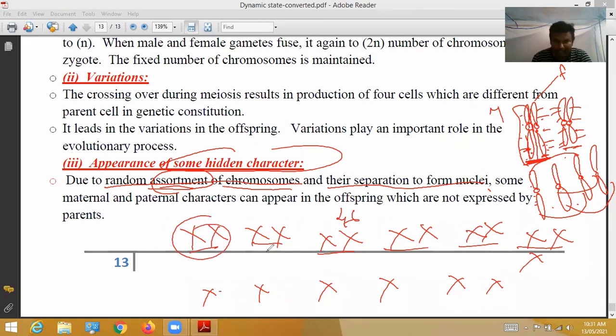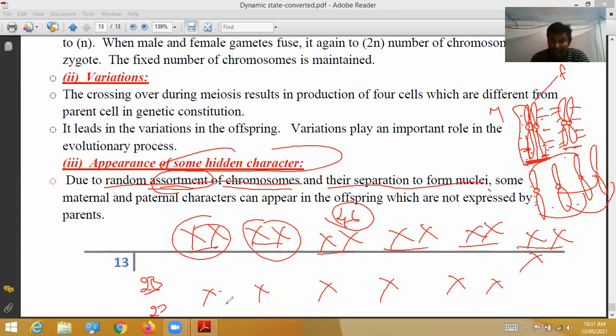From 46, from every pair, one chromosome is separated. So then how many chromosomes come? 23 chromosomes come. From each pair, one chromosome is separated. Like that, 23 separated, 23 separated.